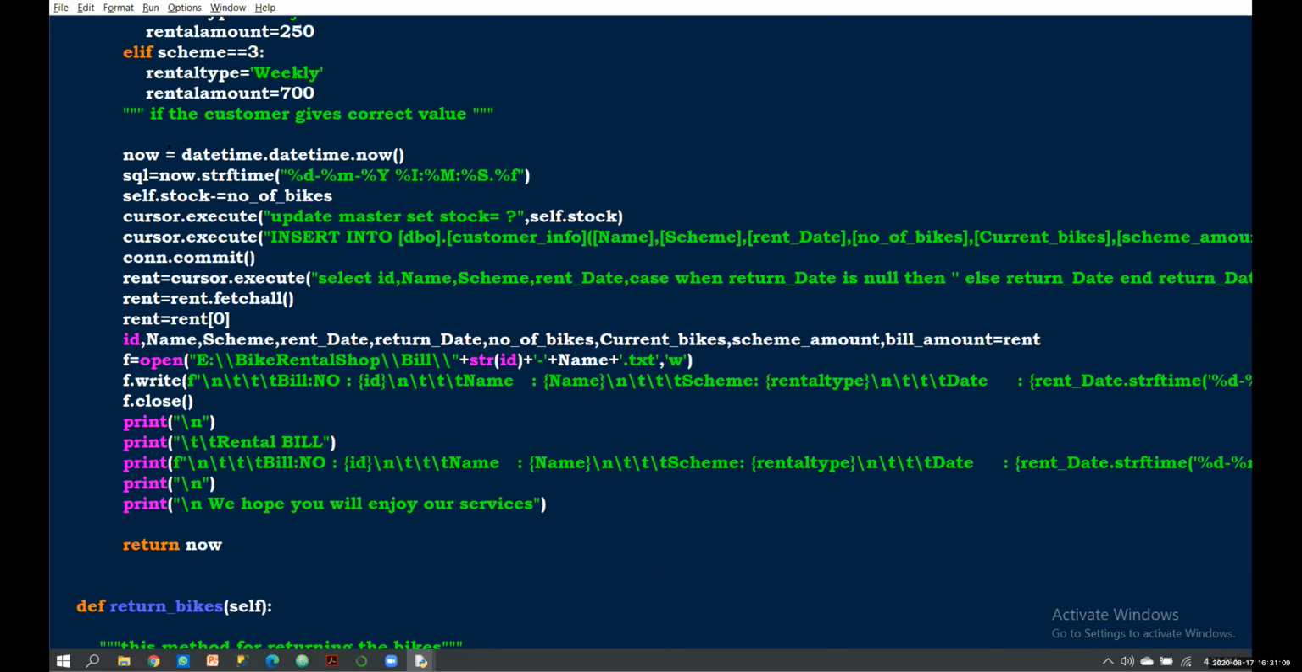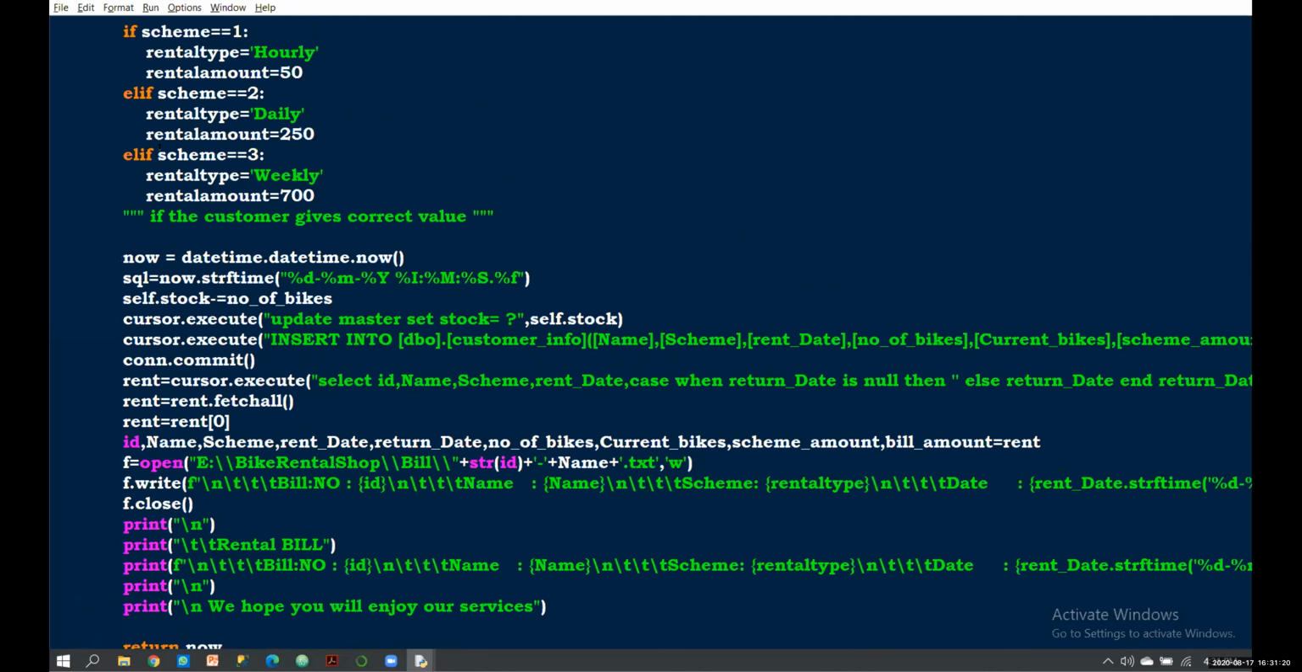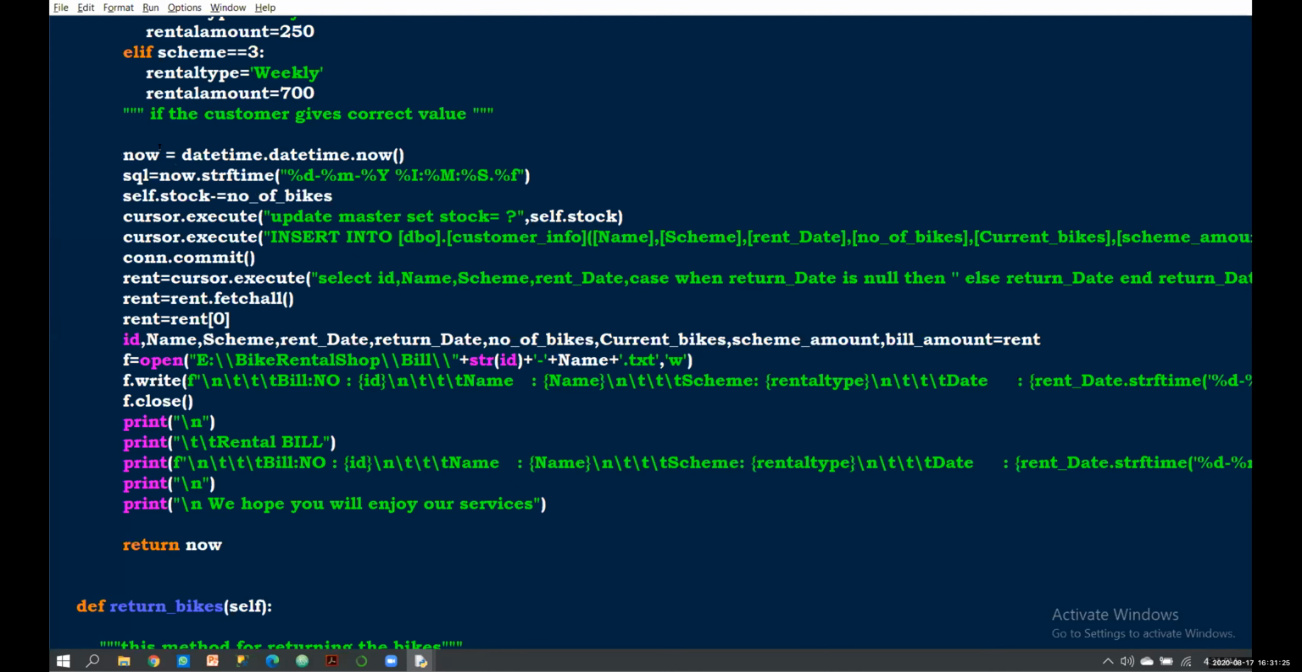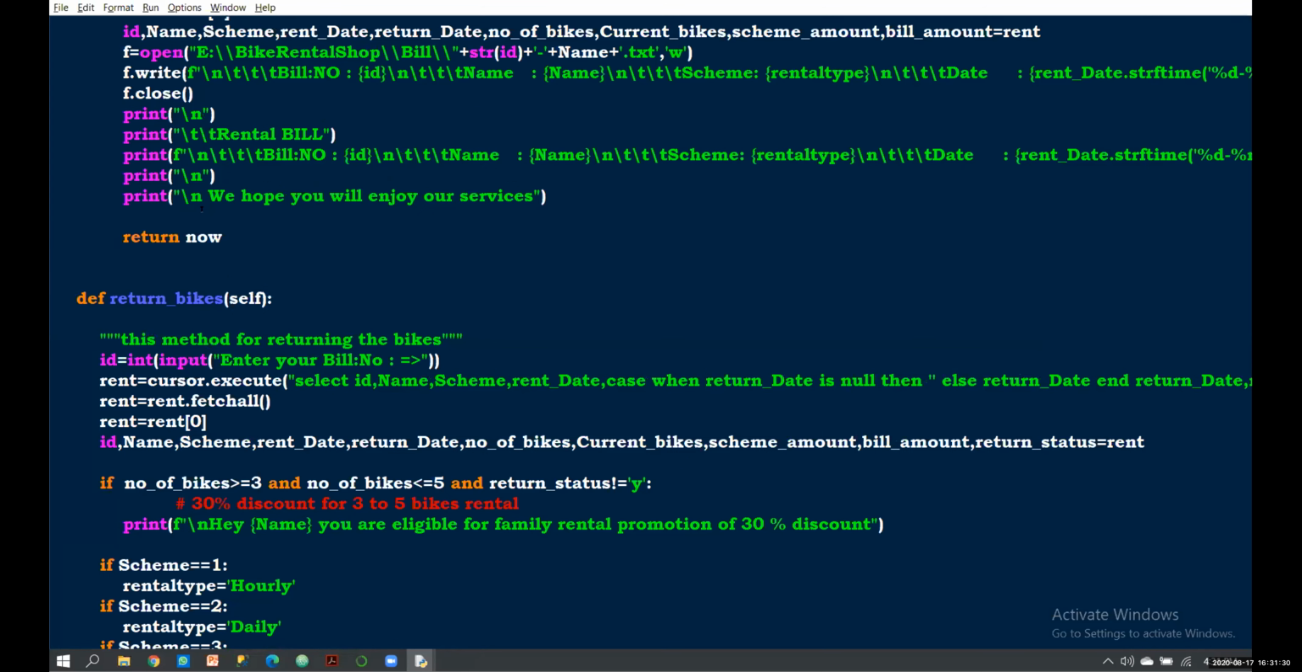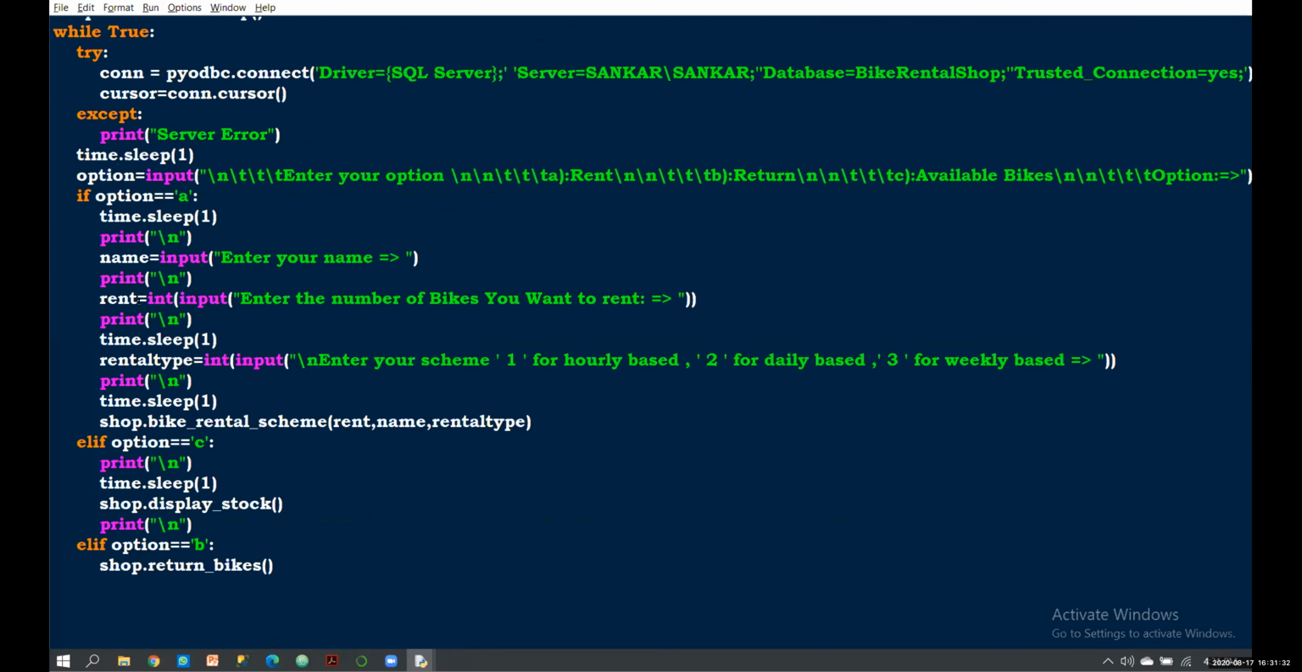Sir, while we are entering the scheme, what do we have to enter in the scheme, sir? Should we enter integer values or string values? Integer value. You have to enter an integer value. You can see here rent is the number of bikes, and scheme also. Yes, sir. But while I'm entering the integer values, it is not taking, sir. It's throwing back an error.